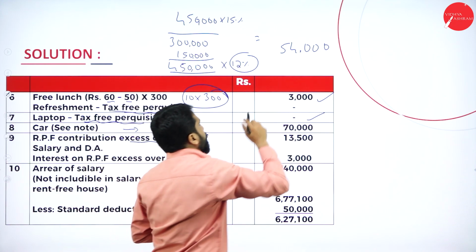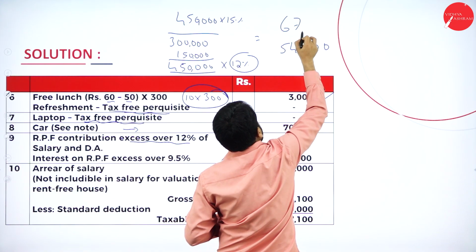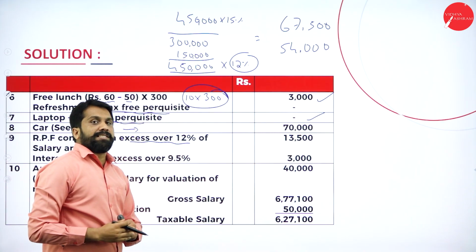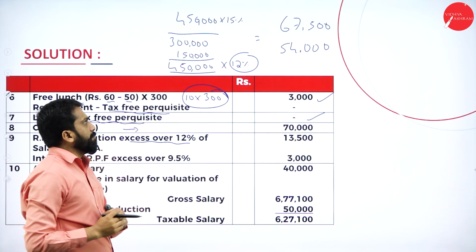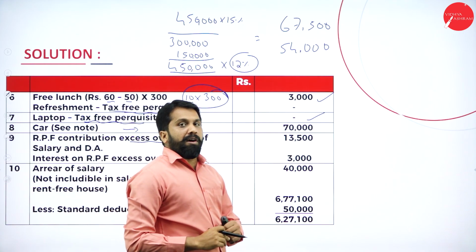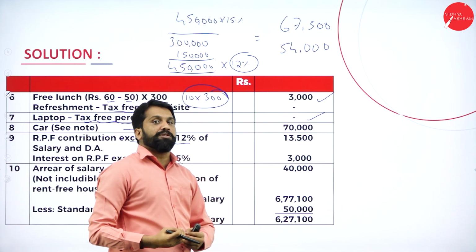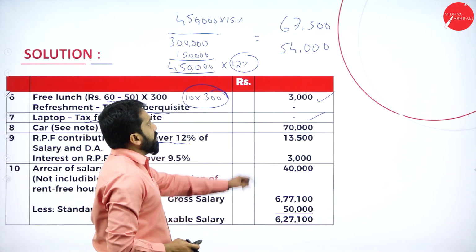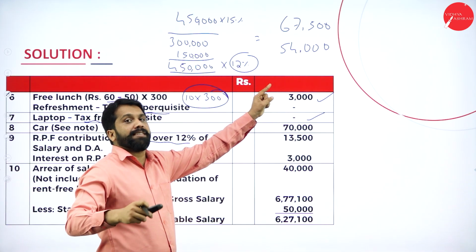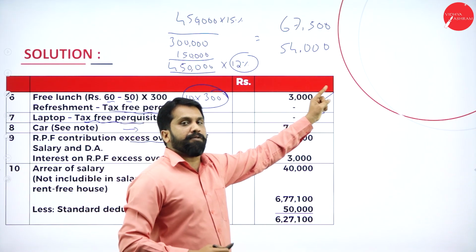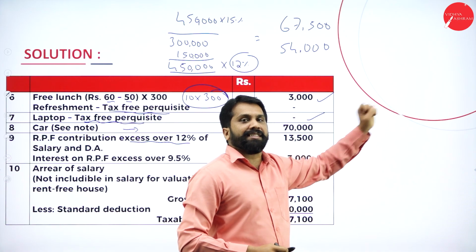You will get around 67,500. Now, how much did your employer give you? 67,500. As per your exemption limit, up to 54 you can give. No tax for that. If you pay more than 54, you're supposed to pay tax.